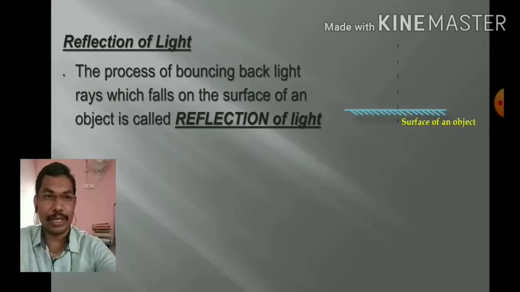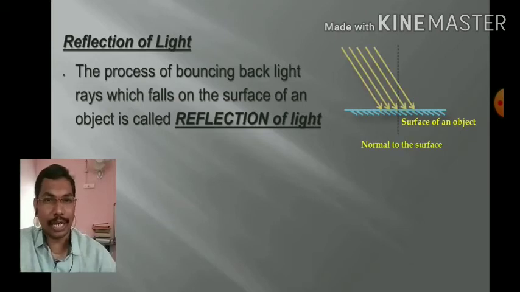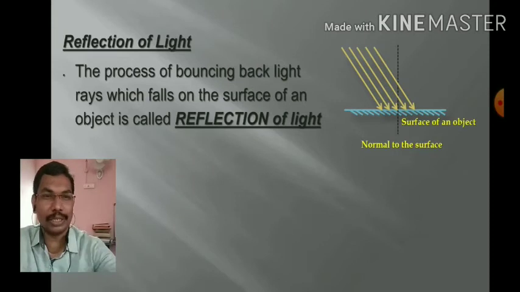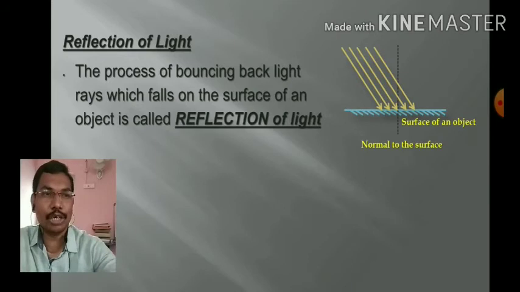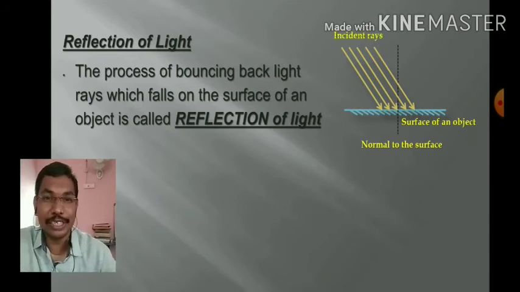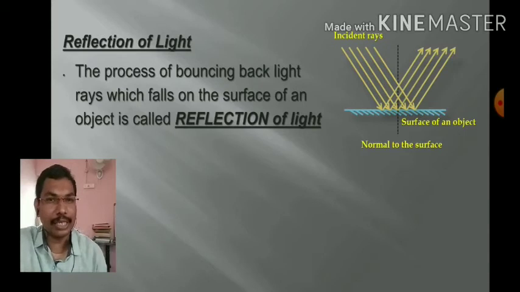Now this is the opaque surface, and this is the normal. When light rays come from the object and fall on the surface, they are incident on it, hence these are called incident rays. Whenever they strike the surface, they bounce back.